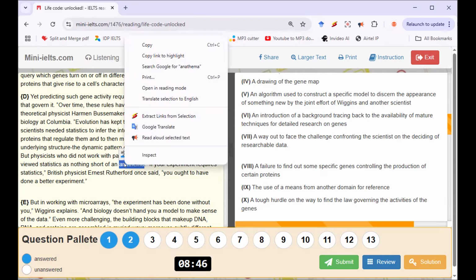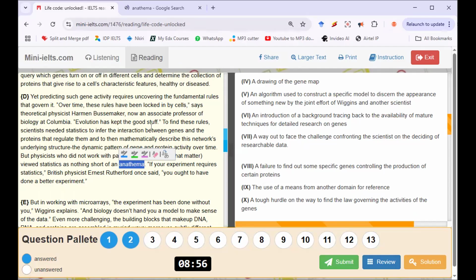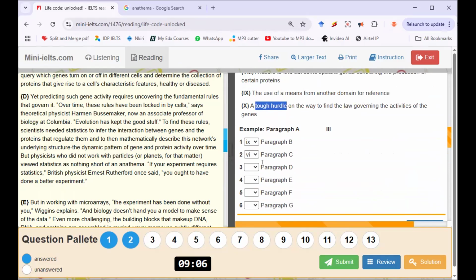Let's look at Google for the meaning of anathema. Okay, look at it here. Something or someone that one vehemently dislikes. Can you see that? Something that someone vehemently dislikes. So nothing short of, they dislike it. Can you see why? Can you see that tough audio is showing up now? So paragraph D can be matched to statement number 10.